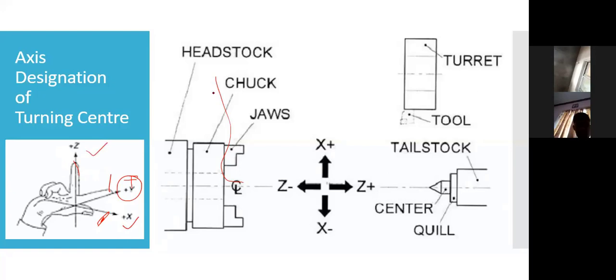The need of the rapid button is to move the tool from a very far distance. Let us take the case where the tool is at home position and we have to move the tool to 300 mm from that point to the other position, and in between them no collision is possible. So how do we do it? We will move the tool from that position to the nearest position rapidly, so that we can save time.